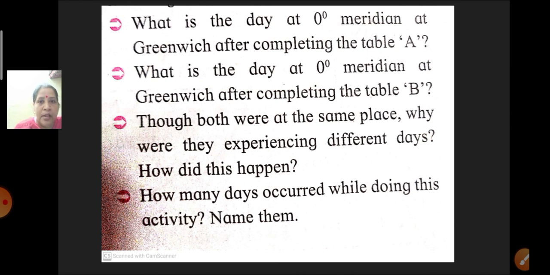Now you can see, when we studied this table, we found that these two children, when they were passing the 180 degree meridian, they came across 3 days: Wednesday, Thursday and Friday. That is your next answer. How many days occurred while doing this activity? Name them. Wednesday, Thursday and Friday.